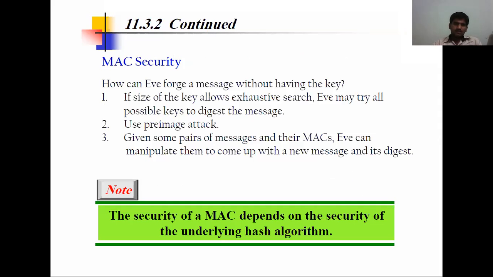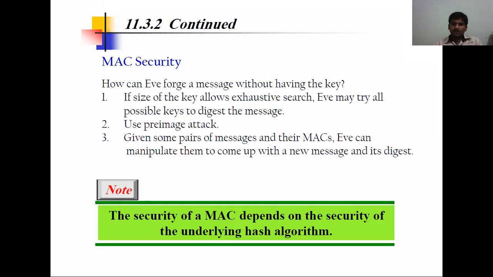So MAC is secure. How can someone forge the message without having a key? If the size of the key is small, an exhaustive search may try all the possible keys against the message digest. Using a primitive attack, given some pairs of messages and MACs, the attacker can manipulate them to come up with a new message and its digest.